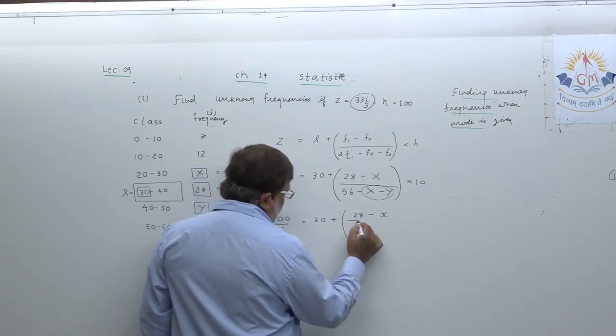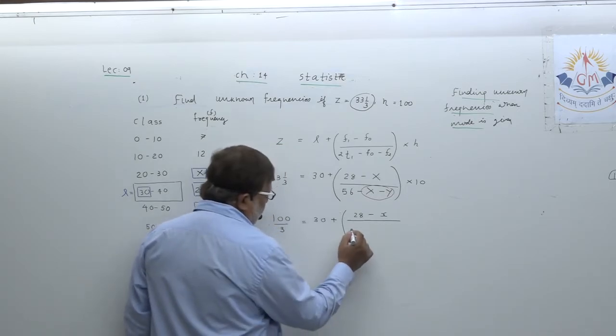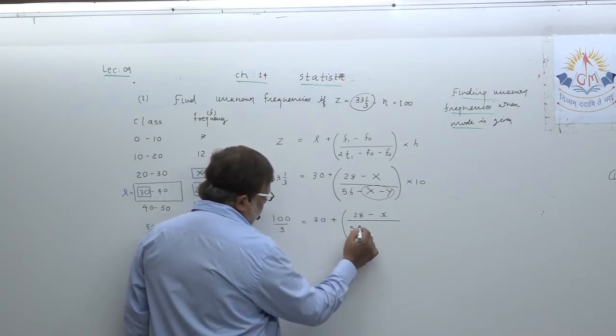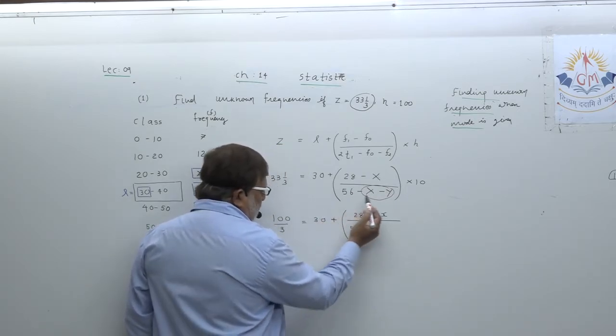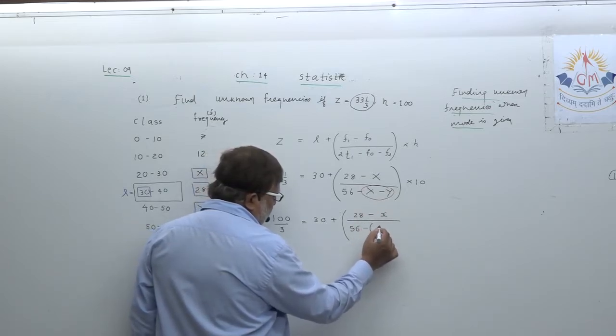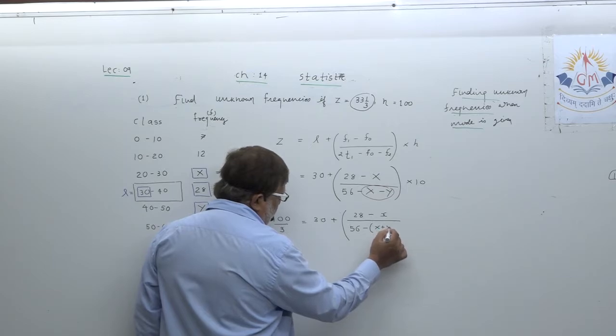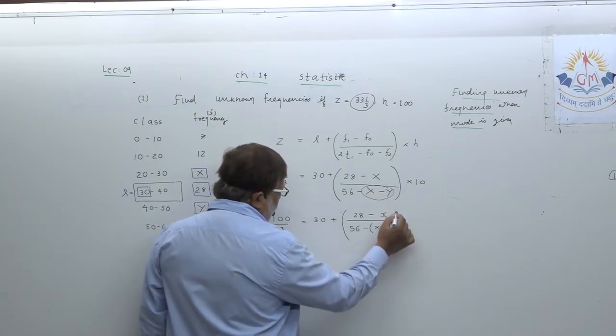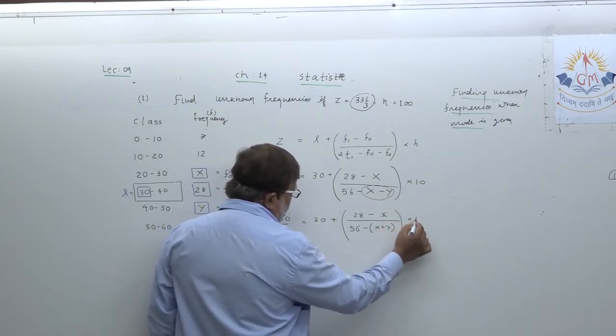And now what you will do, dear student, 56, take out negative as common, x plus y, now close it into 10.